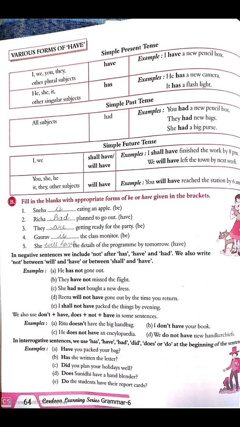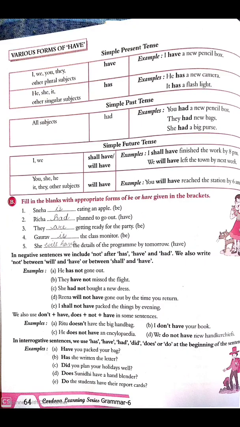And then, Rina will have gone out by the time you return. So this sentence, to make it negative, where will I have to use the word not? Rina will not have. So in between will and have, I have to use the word not. Then also in some sentences, we use don't have or does not have to make the sentence negative.